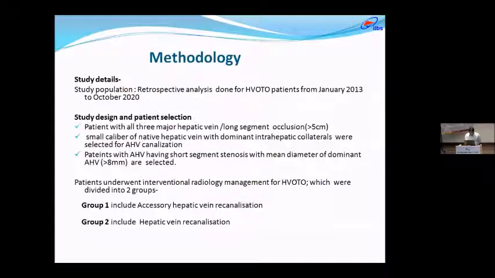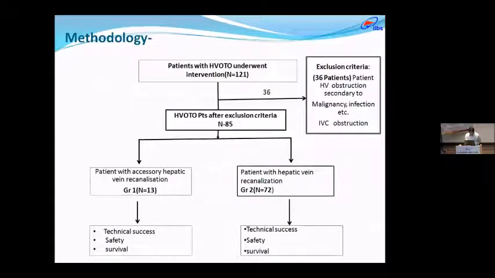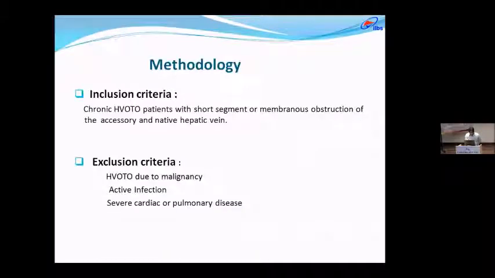Out of 121 patients, 36 patients were excluded based on inclusion and exclusion criteria. My inclusion criteria is chronic HVOTO patients with short segment membranous obstruction of accessory or native hepatic vein, and exclusion criteria is HVOTO due to malignancy, active infection, or patients with severe cardiac or pulmonary disease.